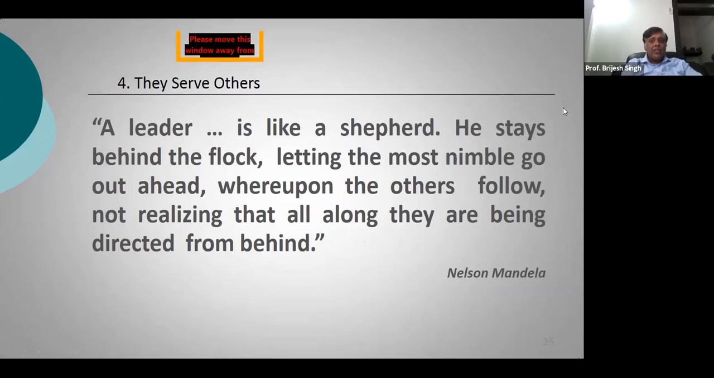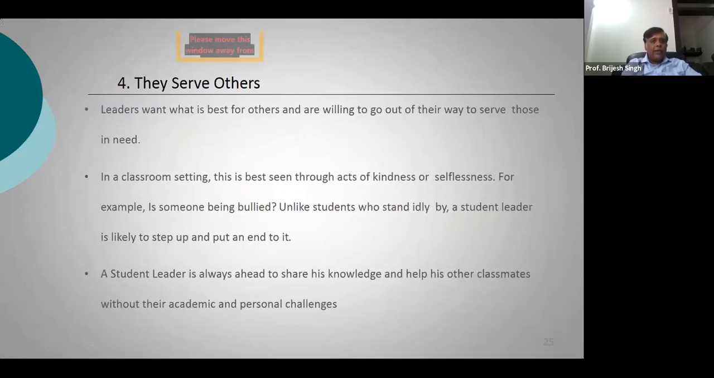It is not essential that a leader will always lead, but you may see this a lot of times: a leader will just stand at the back and his followers will lead. They will always have a perception that they are in the lead, but everything is being controlled from the back, right? This is the beauty of leadership. And somebody like Nelson Mandela was that kind of a leader.